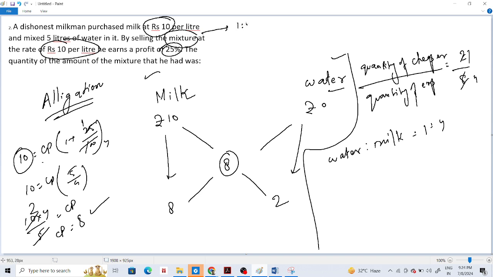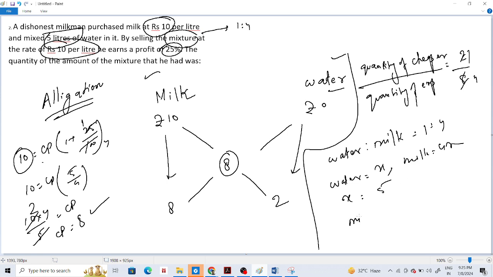Okay, the ratio is 1:4. Now it is given that 5 liters of water is present in this mixture. So water is x, and milk is 4x. This is what we take when we have ratios, right? So let water be x and milk be 4x, out of which this x is 5.